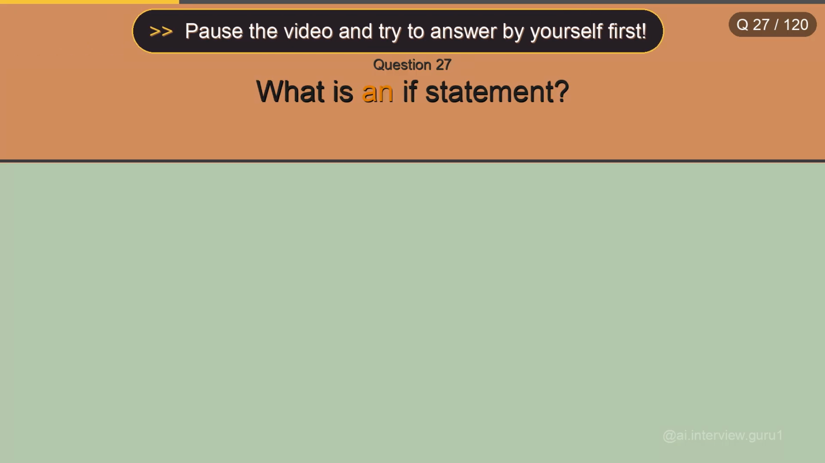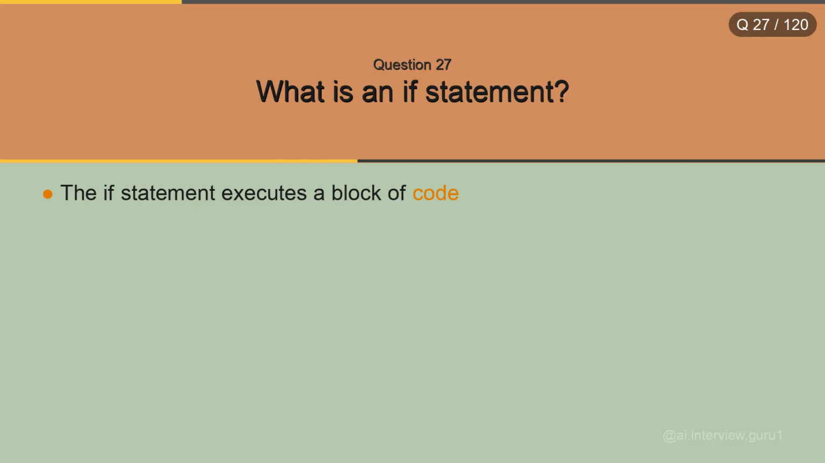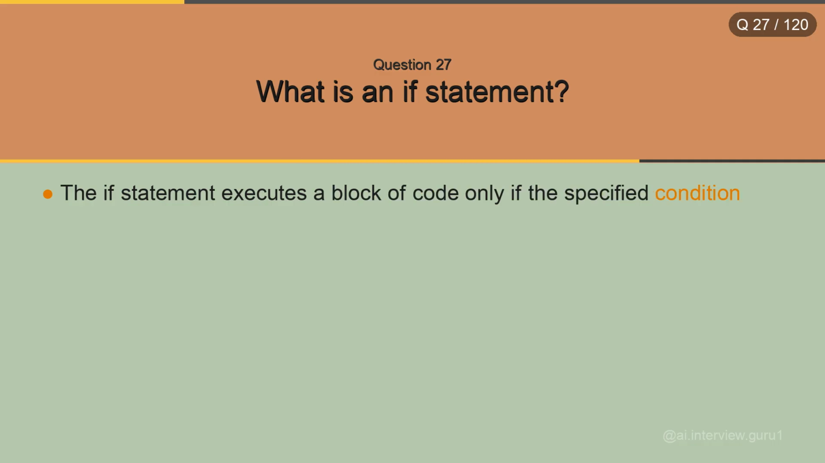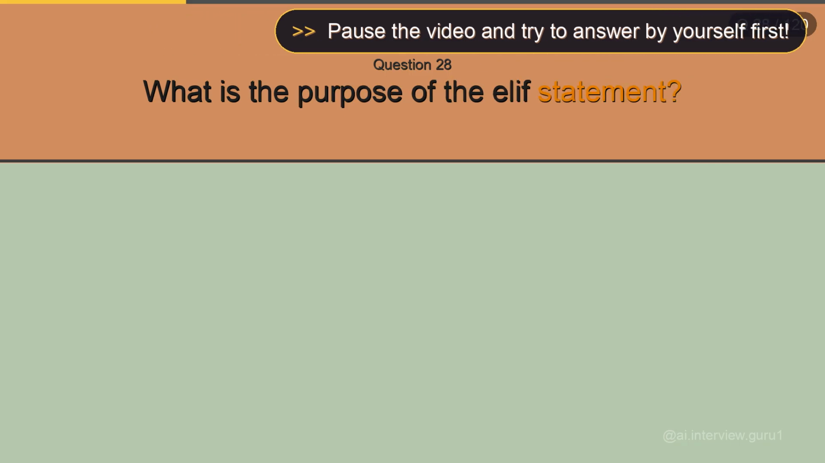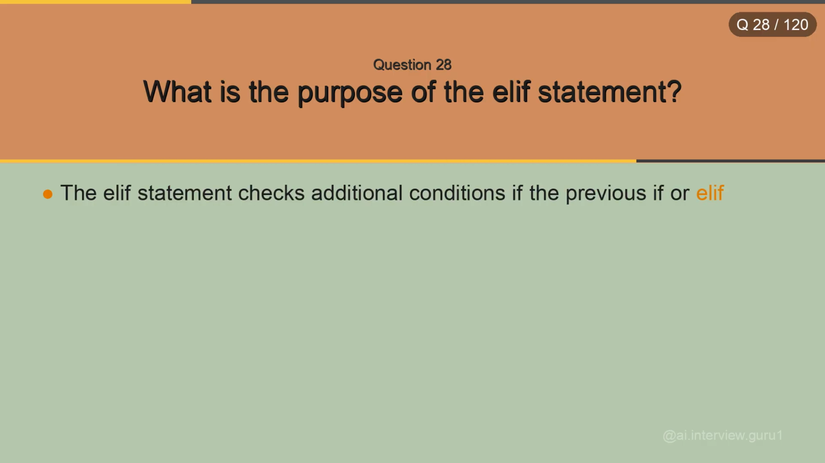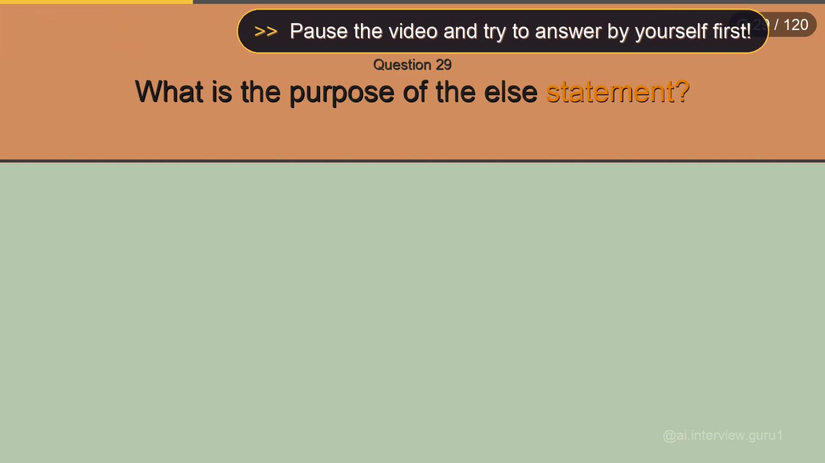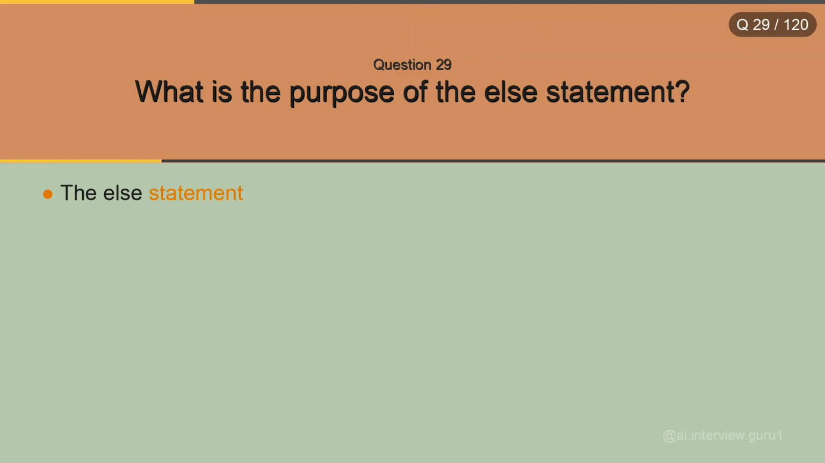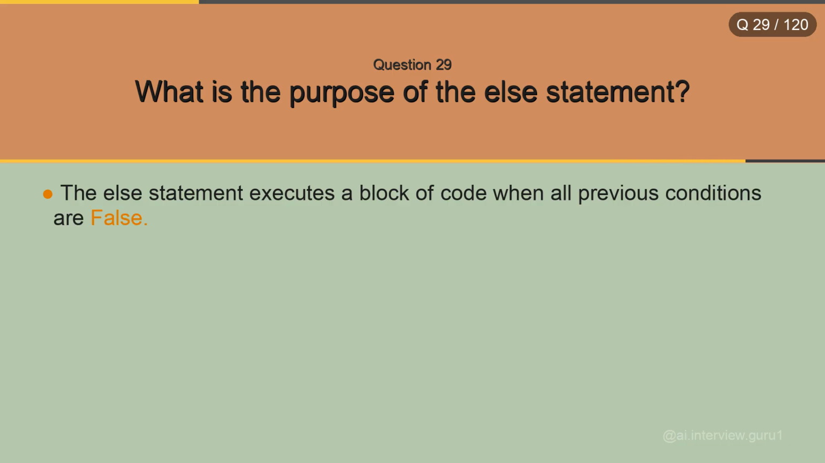What is an if statement? The if statement executes a block of code only if the specified condition is true. What is the purpose of the elif statement? The elif statement checks additional conditions if the previous if or elif condition is false. What is the purpose of the else statement? The else statement executes a block of code when all previous conditions are false.